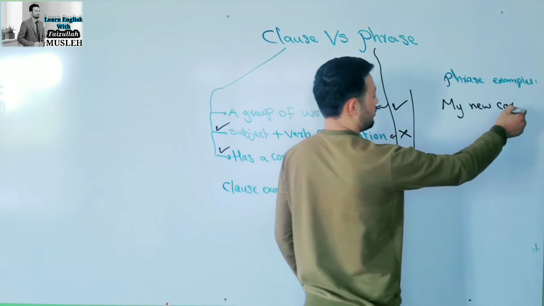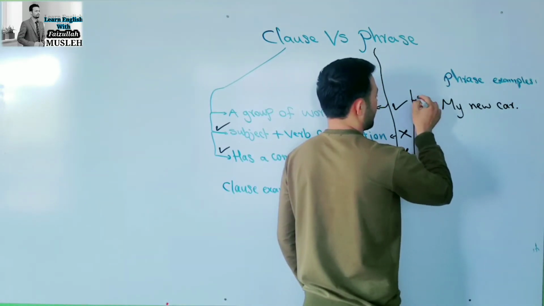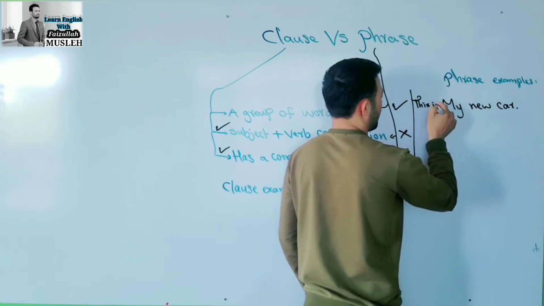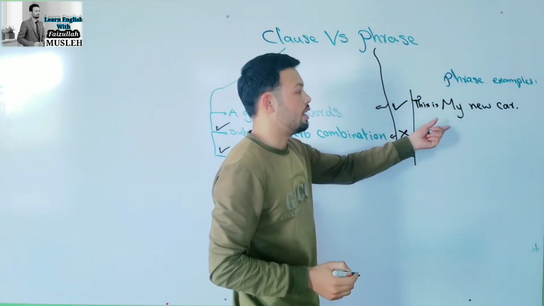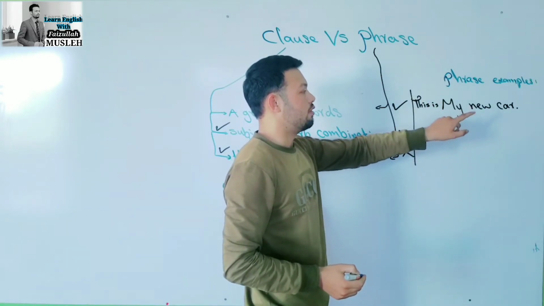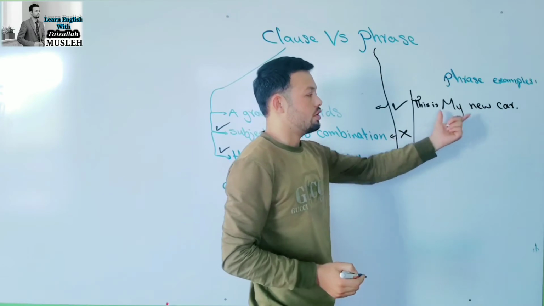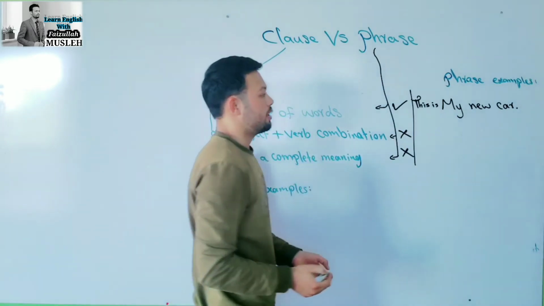Like, see, if I say this is my new car, this is my new car. Now it has a complete meaning because there is subject and verb, and also it is a part of a sentence. Now it has a complete meaning.